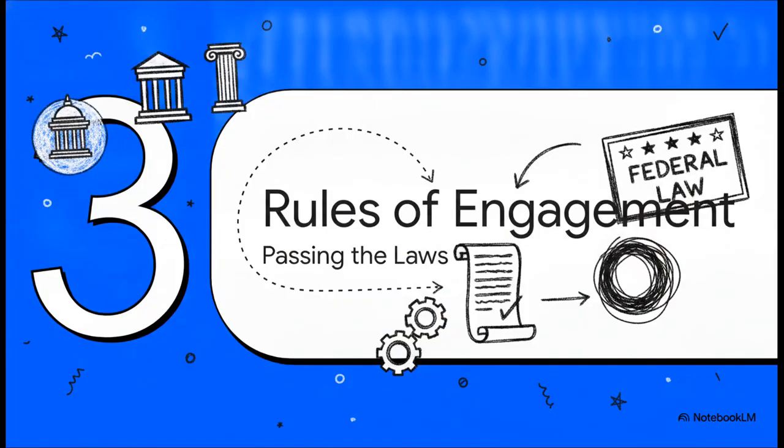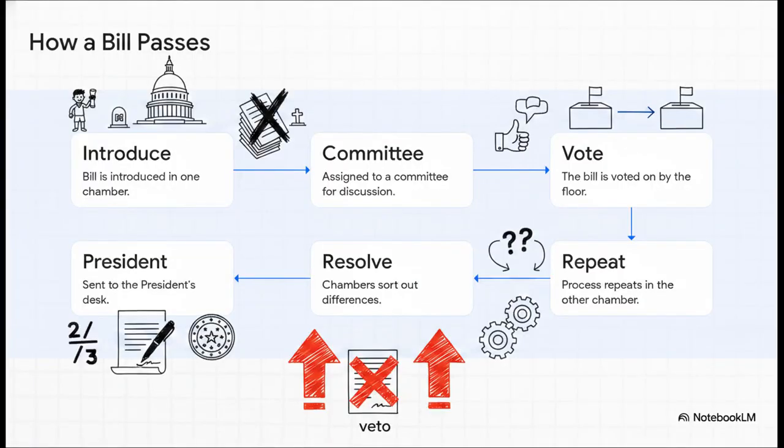Part 3, Rules of Engagement. Passing the laws. So how do these two completely different bodies actually manage to work together and turn a bill into a federal law? Honestly, the process is notoriously long. Any member can introduce a bill. Then it gets assigned to a committee, where, frankly, most bills just die.